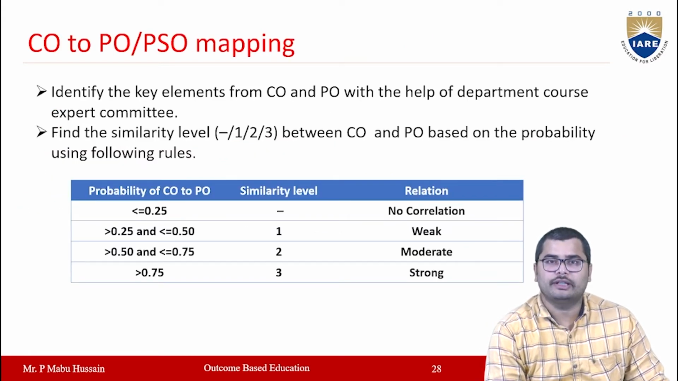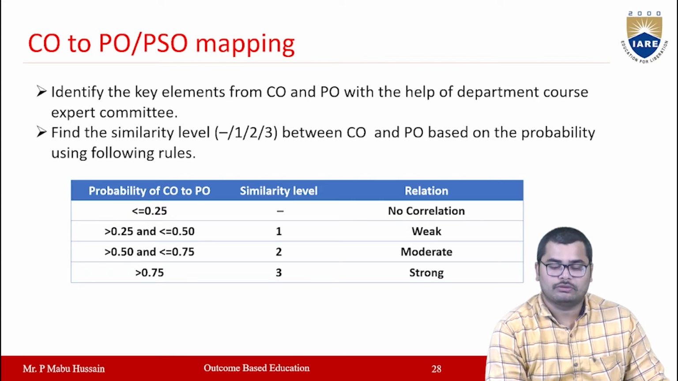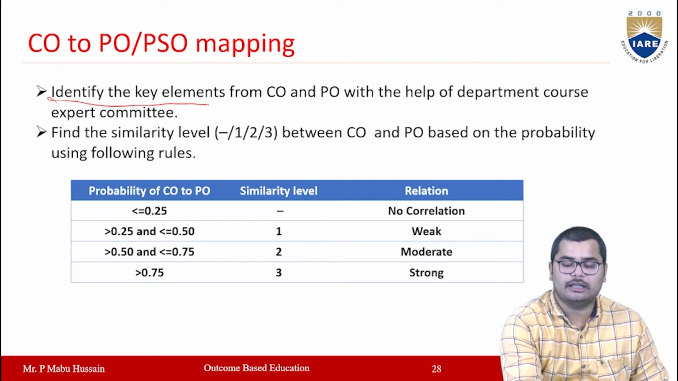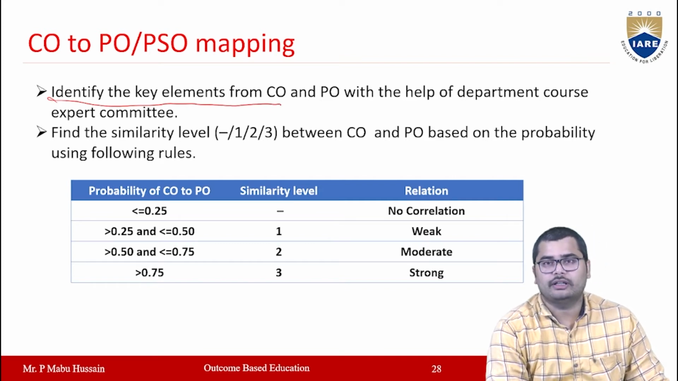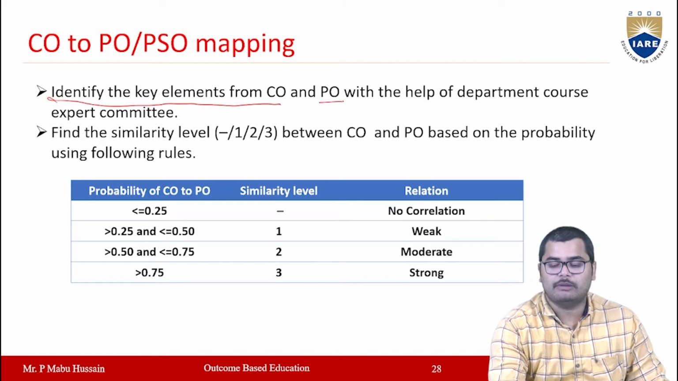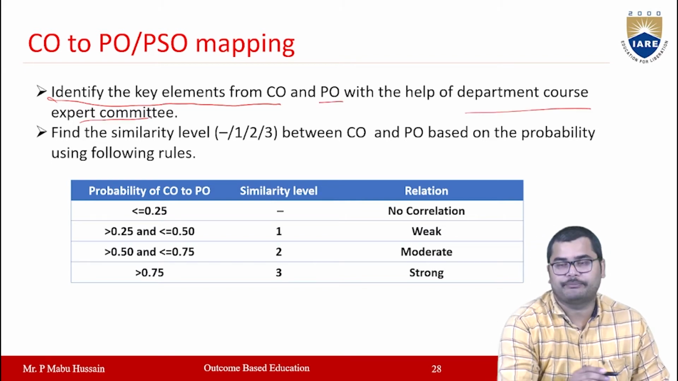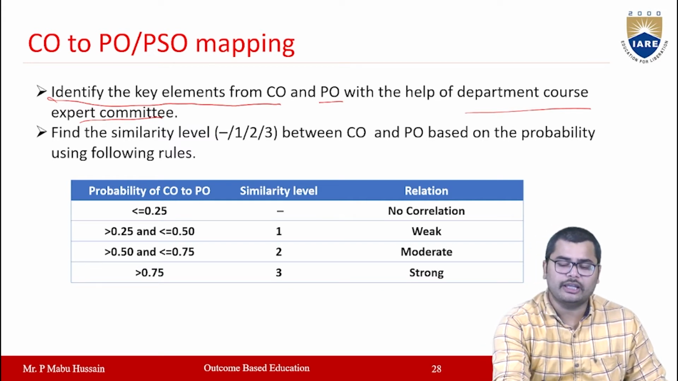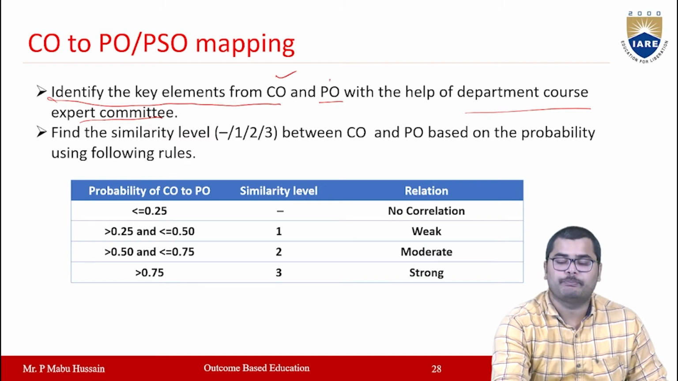Right. After defining the COs, every CO has to be mapped with PO or PSO. How to do the mapping of CO to PO or PSO? Let us see. First you have to identify the key elements from CO as well as from PO also, with the help of the department course expert committee. Every department will be having the course expert committees, right? By sitting with the course expert committee, we have to identify the key elements in CO as well as PO.